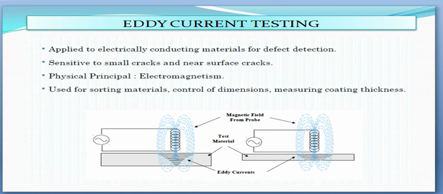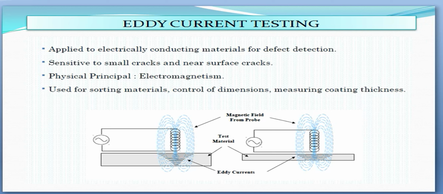Let's discuss eddy current testing. Eddy current inspection is based on the principles of electromagnetic induction and is used to identify or differentiate between a wide variety of physical, structural, and metallurgical conditions in electrically conductive ferromagnetic and non-ferromagnetic metals.